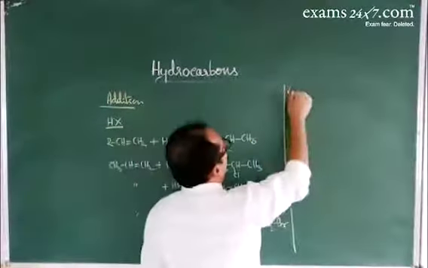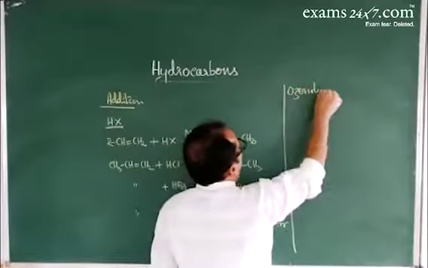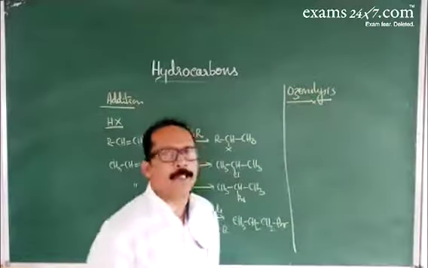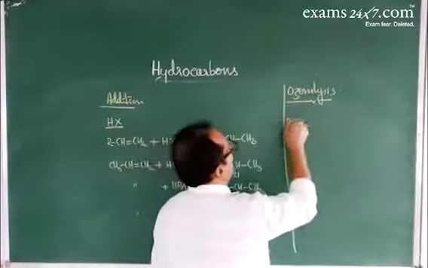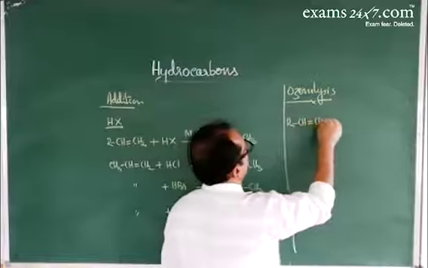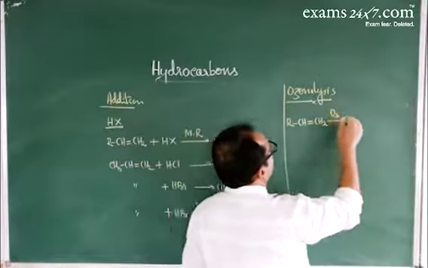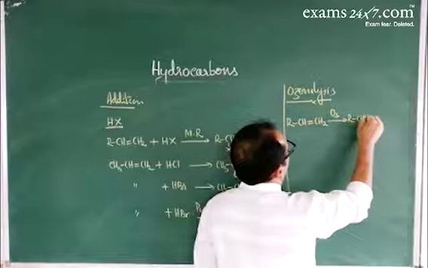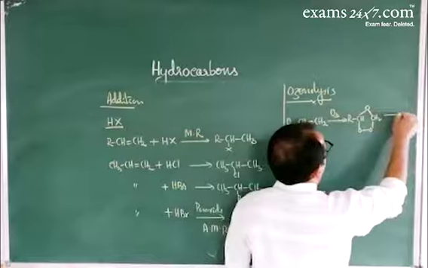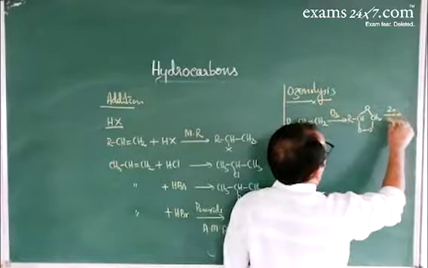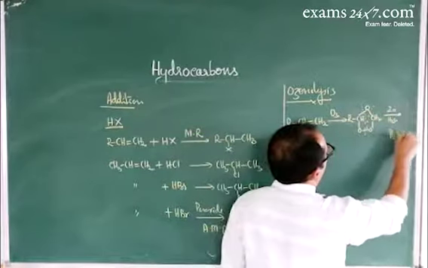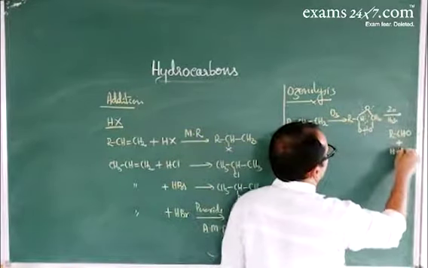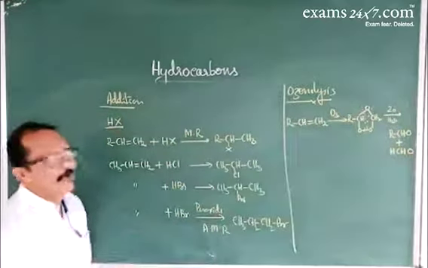About ozonolysis. Addition of ozone followed by hydrolysis in the presence of zinc dust, that's called the ozonolysis reaction. So here, R-CH=CH2 with ozone in ether medium gives the respective ozonide. This ozonide on heating with zinc dust in water, the bond cleaves and gives carbonyl compounds, one is RCHO, another one is HCHO. This is the actual reaction taking place.